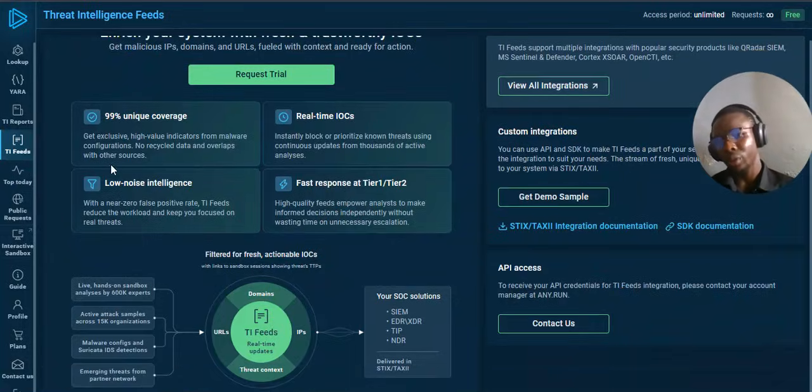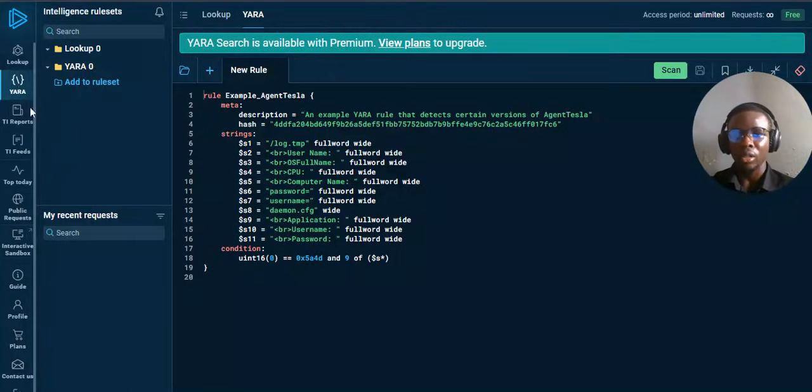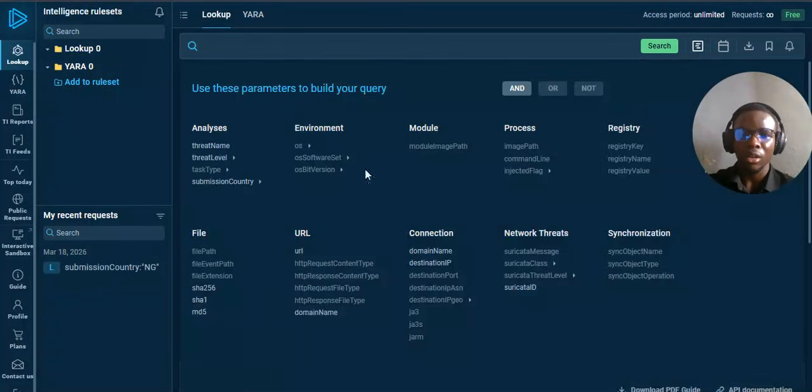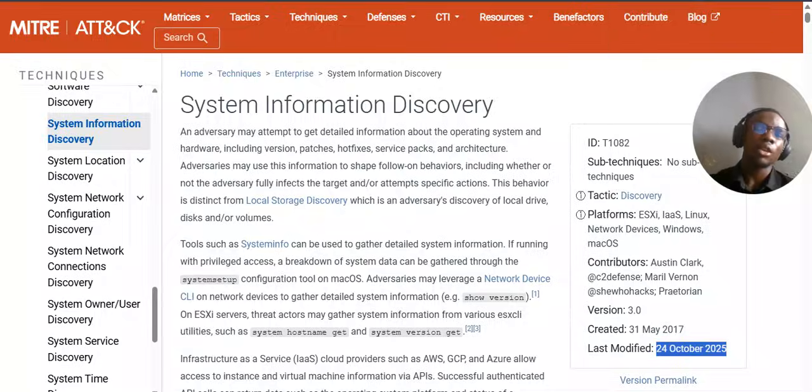You see, this is actually a paid feature, so you have to pay for it. Threat intelligence reports, Yara rules. Yeah, these are Yara rules. If you know about Yara, good for you. If you don't, go learn about it. It's something you will need, something you have to know about. Okay, intelligence rule set. Well, that's all I will be doing for today's video.